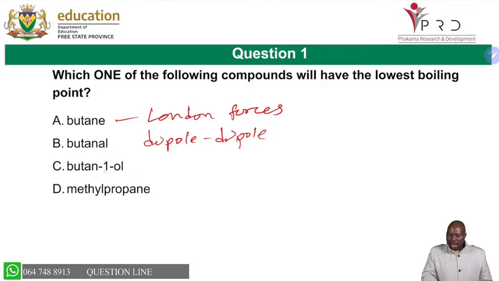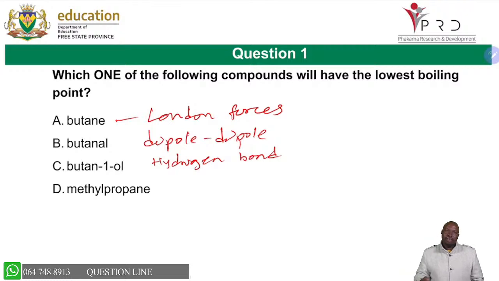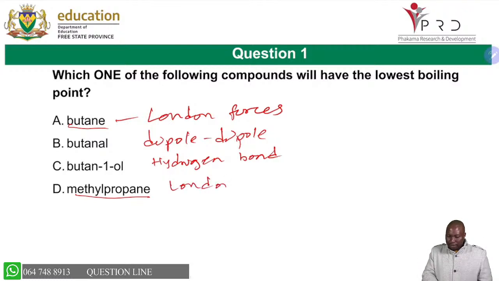And then if you look at butan-1-ol, they have hydrogen bond, one side of hydrogen bond. So you must know that this one has hydrogen bond. So don't forget that, the types of intermolecular force that you get in each and every one of them. But look now, methyl propane. Methyl propane is a chain isomer of butane. So you know that once we have a branch, the strength of intermolecular force, this one is London force, but not only London force, it has London force and branch.